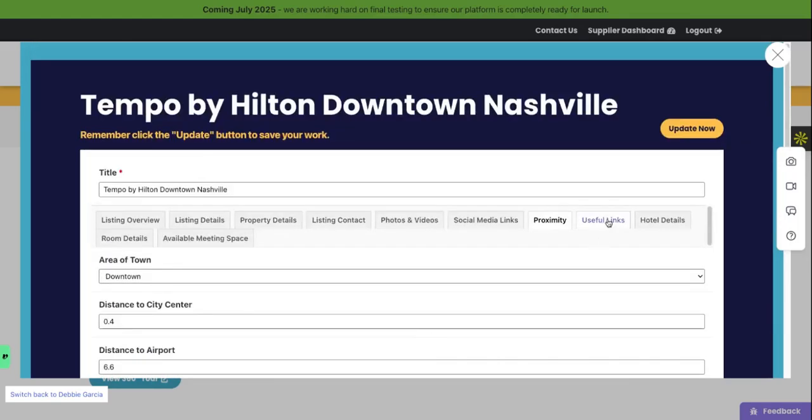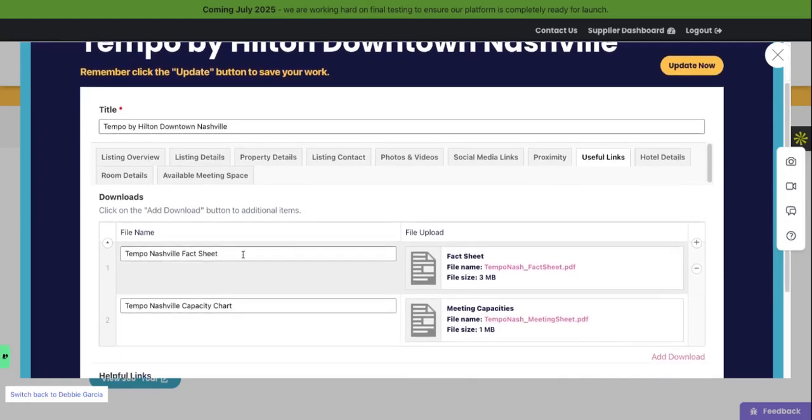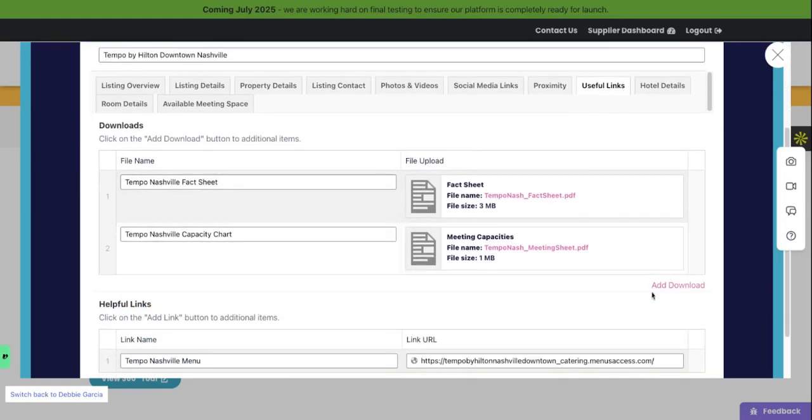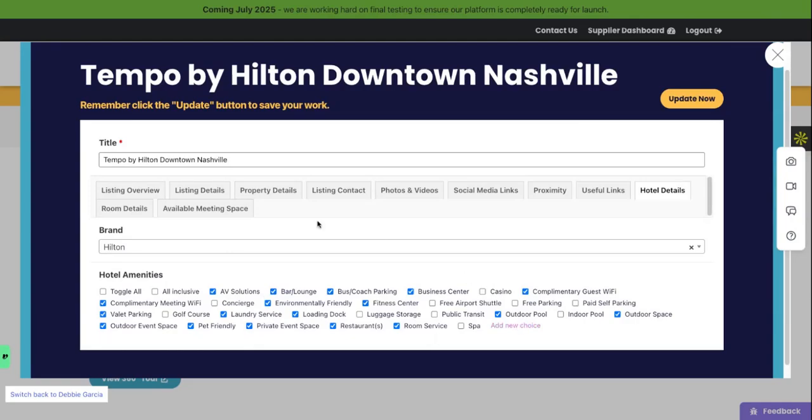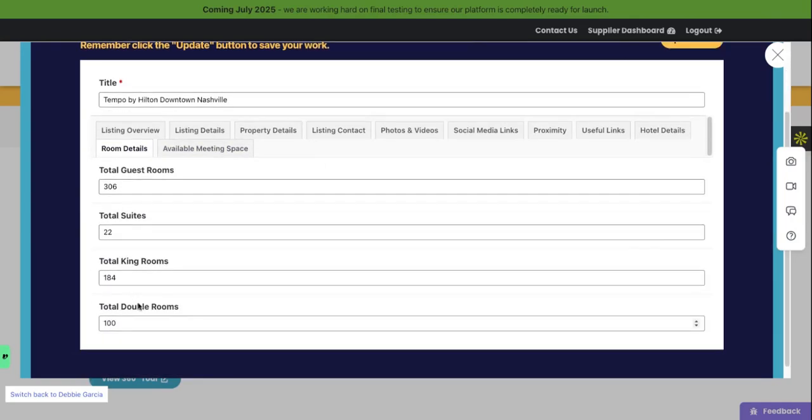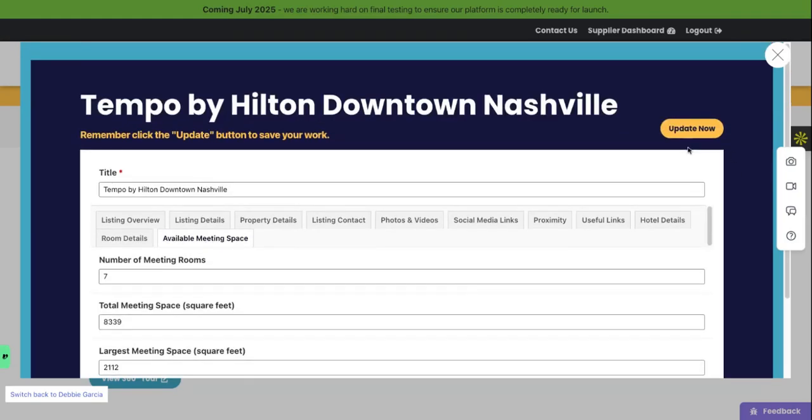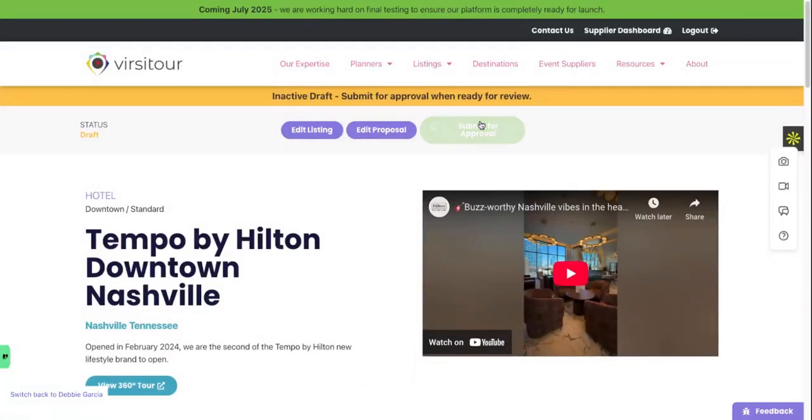Next, attach any useful documents like capacity charts, menus, or one-sheets, and enter your guest room and meeting space details, including square footage, room types, and layout options. Once you've filled everything out, hit Update and Submit for approval.